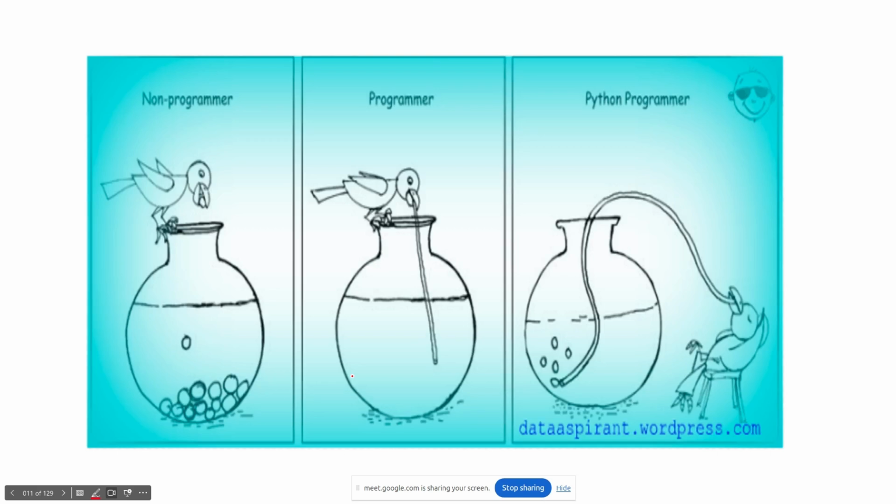You can see this meme with the non-programmer, the programmer, and the Python programmer. I hope you understand what I'm trying to say: Python is very easy to learn and easy to code. If you still are not able to understand Python concepts, then you need to work hard on it, because Python is the easiest language.